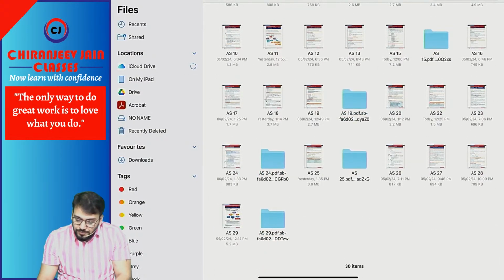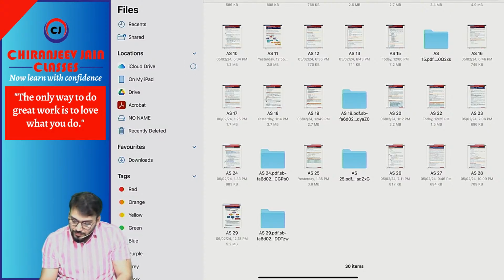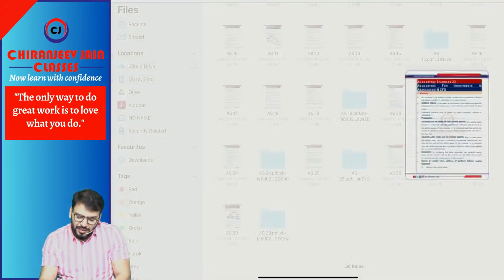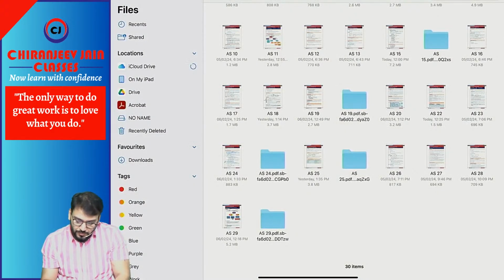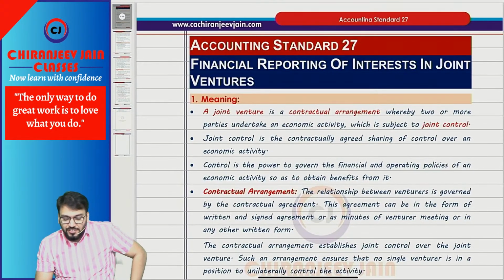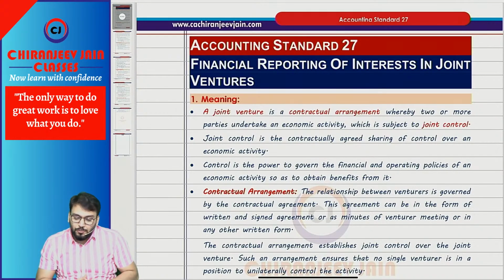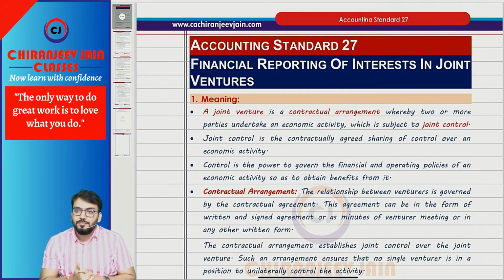Then come to AS 23. First we'll do AS 24. 24 is done. 27. Come to AS 27. Financial reporting of interest in joint venture.